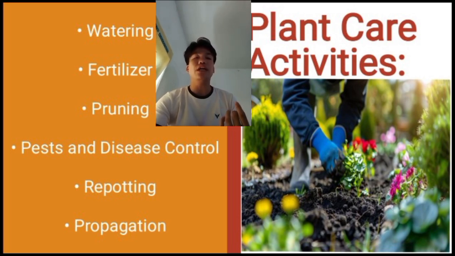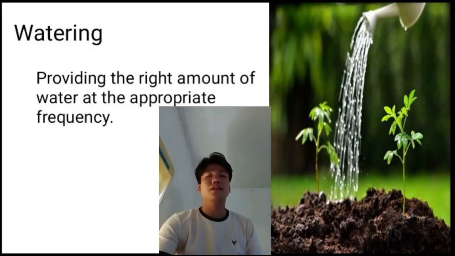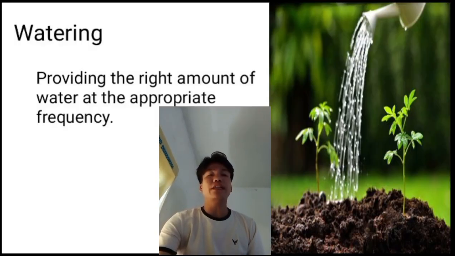So, I have here watering, fertilizing, pruning, pest and disease control, repotting, and propagation. First is watering. Watering is providing the right amount of water at the appropriate frequency.